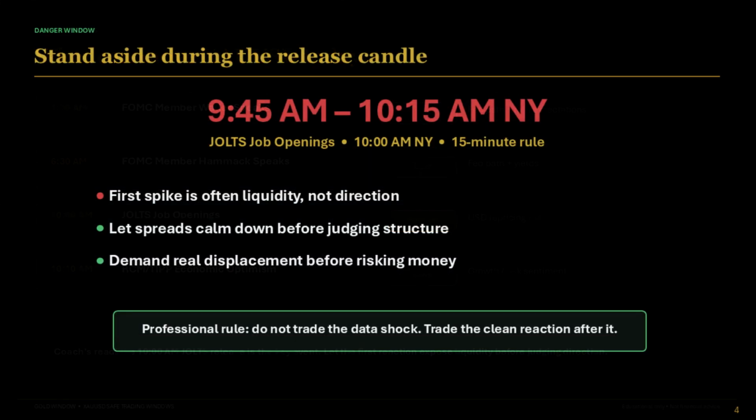The main danger window is from 9:45 to 10:15 New York time. This surrounds the 10 o'clock JOLTS release. Do not enter new trades inside this window. The first spike can look attractive, but it is often a liquidity event. Wait for spreads to normalize, watch which side gets swept, then require displacement and structure before taking risk.